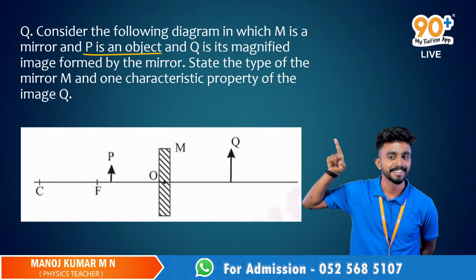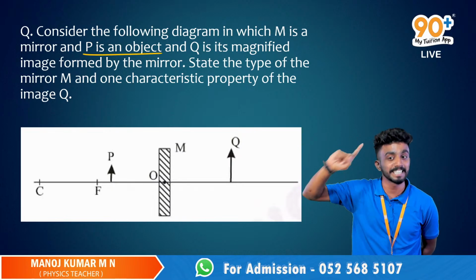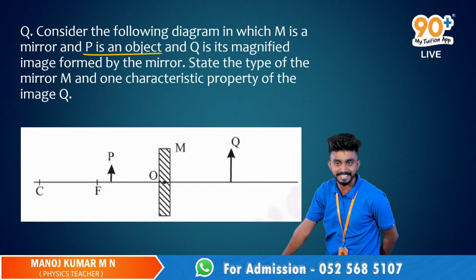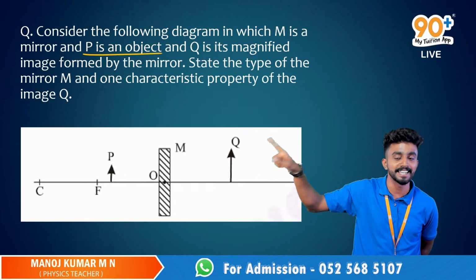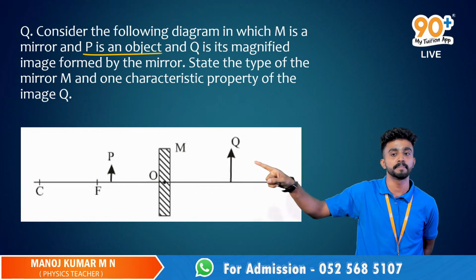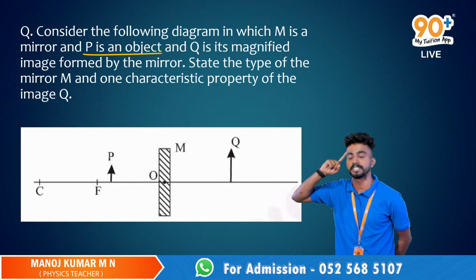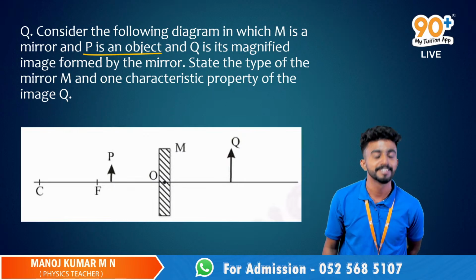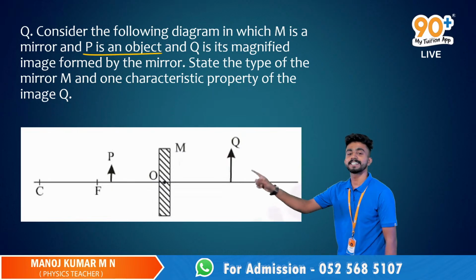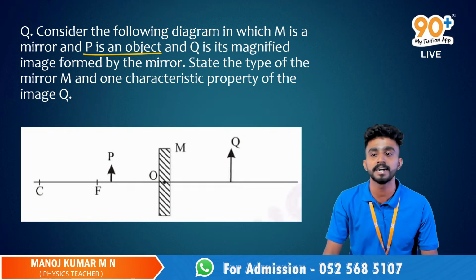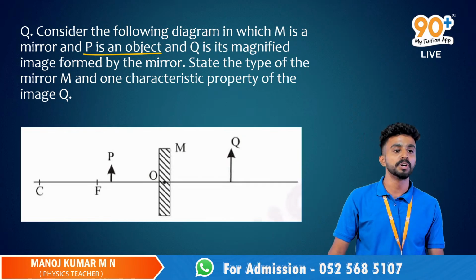Sir, this is the last exceptional case that we learned. Only in this case we get a virtual and erect image that is behind the mirror, right? Do you remember, Rijin? Yes, sir. Fine, very good. So in this case, it is none other than a concave mirror.